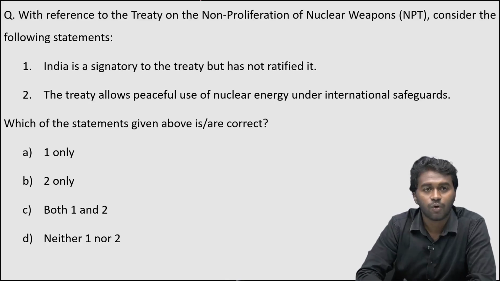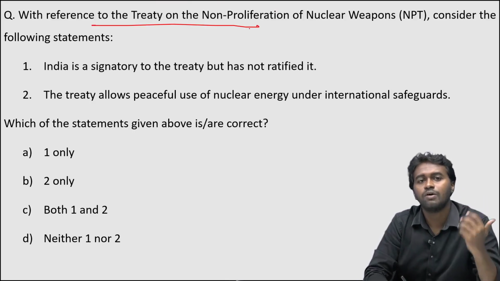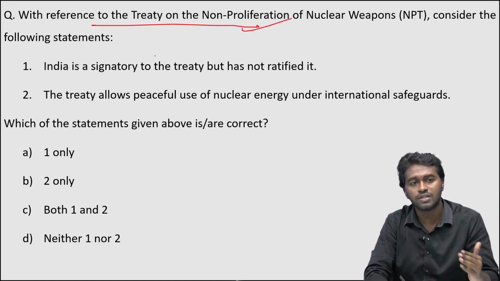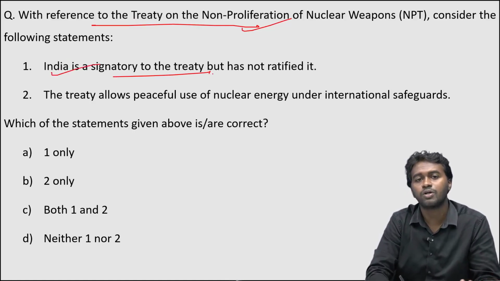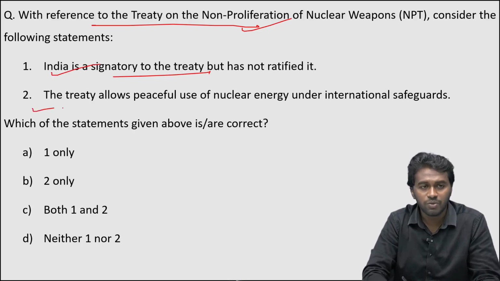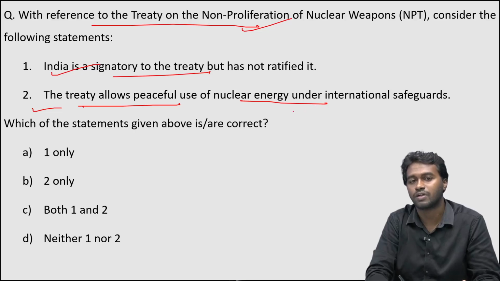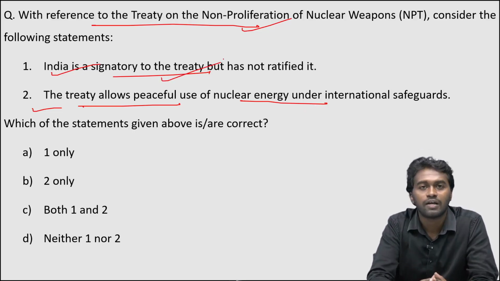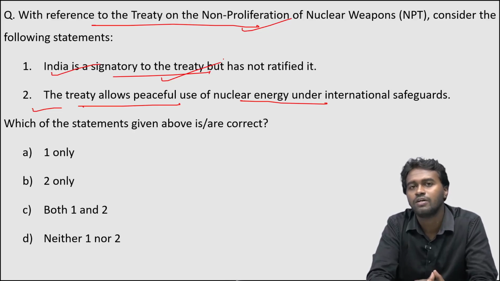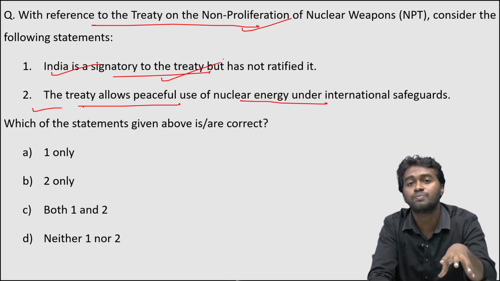And the next question, now we came to IR, right? With reference to the Treaty on Non-Proliferation of Nuclear Weapons, consider the following statements. Statement 1, India is a signatory to the treaty but has not ratified it. And statement 2, the treaty allows peaceful use of nuclear energy under international safeguards. See, we know about the Nuclear Non-Proliferation Treaty, which was signed in the year 1970. What is the main objective of this treaty? That is preventing the spread of nuclear weapons.